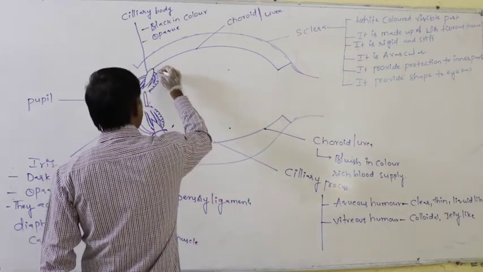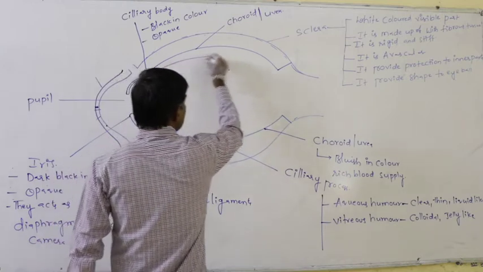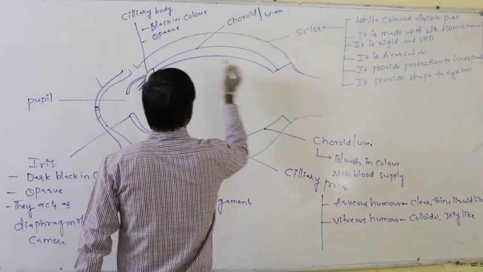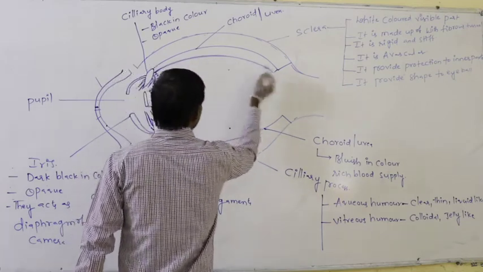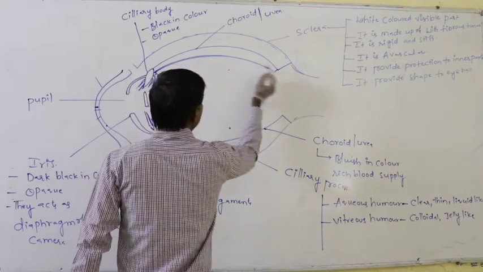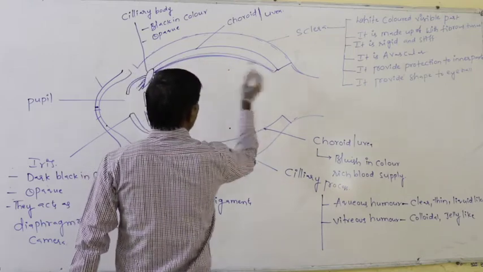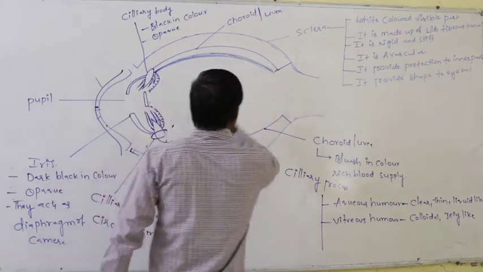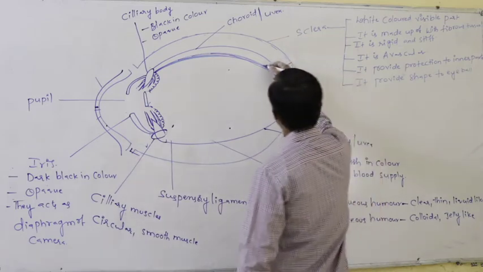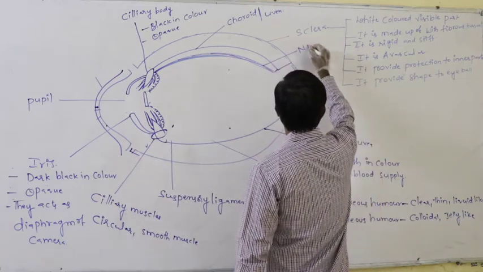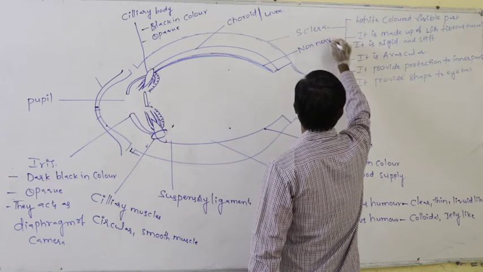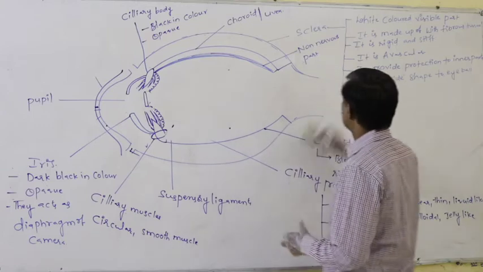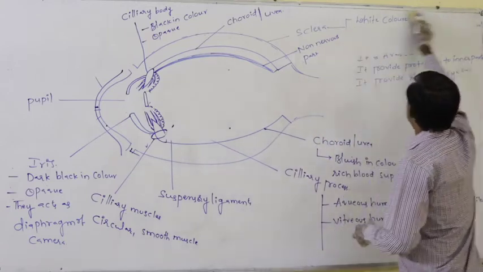Again, in the case of the nervous tunic, just below the choroid, the black colored portion which is present, that is said to be the non-nervous part.